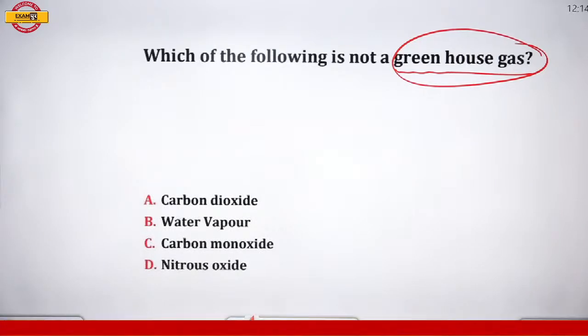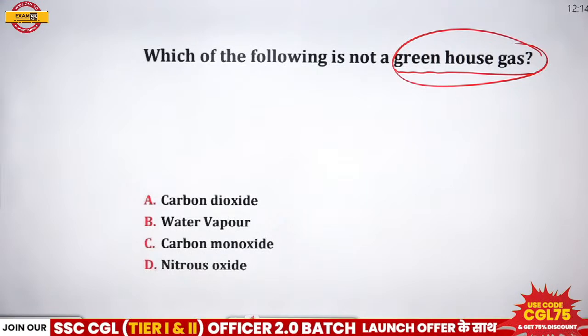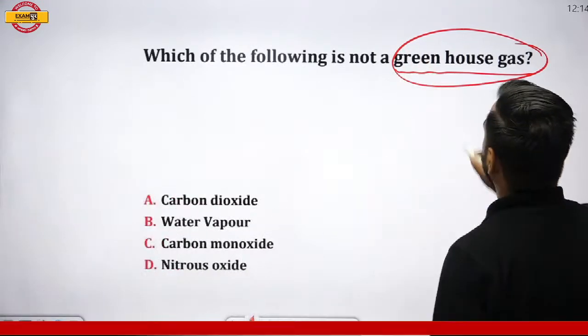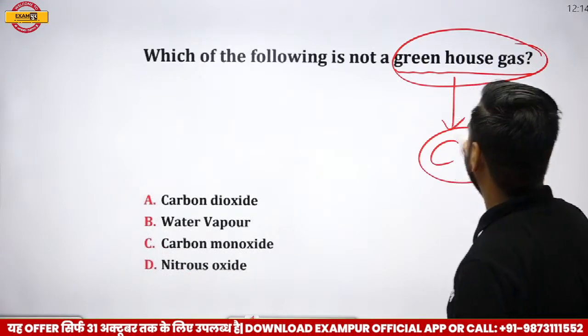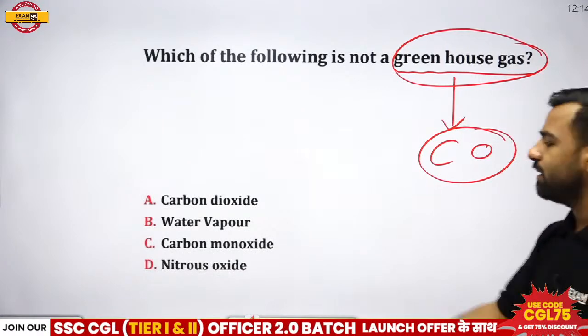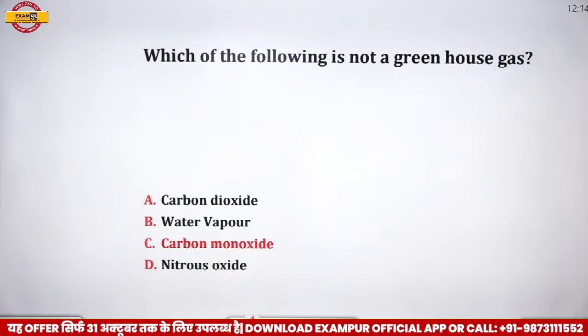So we have one of the option. We are going with D, that is nitrous oxide. You all are going with nitrous oxide. Is there anyone who wants to change the option? See, we'll talk about this greenhouse gas now. In that greenhouse gas, there is no such role of carbon monoxide. That is, if I'll talk about this greenhouse gas, please remember carbon monoxide is going to be the correct answer. That is option number C.